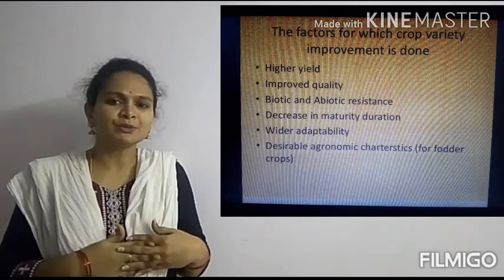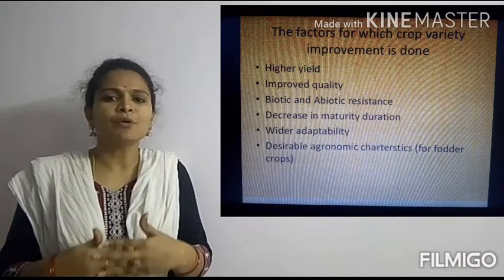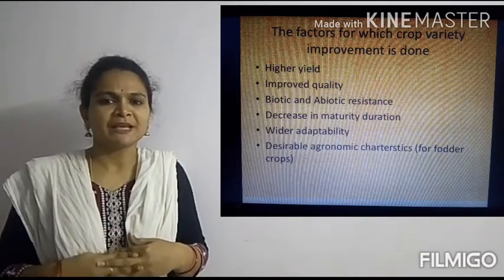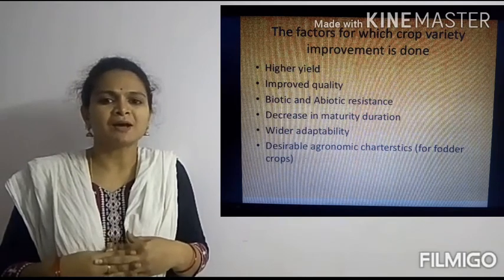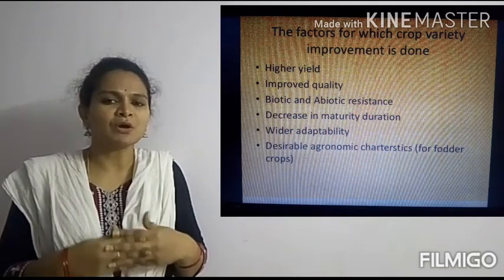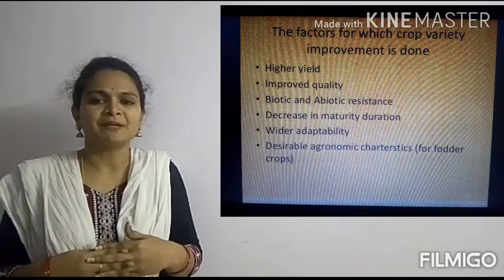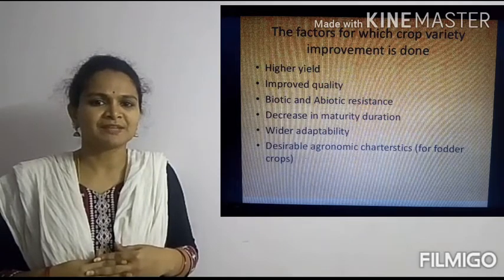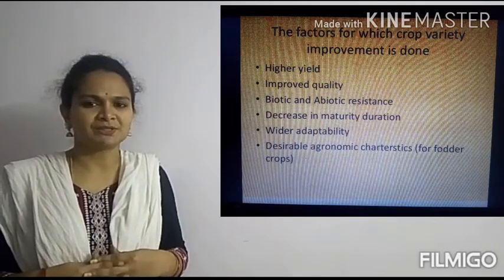So the shorter the duration from sowing to harvest, the more economical it is. Even uniform maturity will make the harvesting process easy. And also the cost of production will be decreased and the farmer will benefit economically. This is called change in maturity duration.